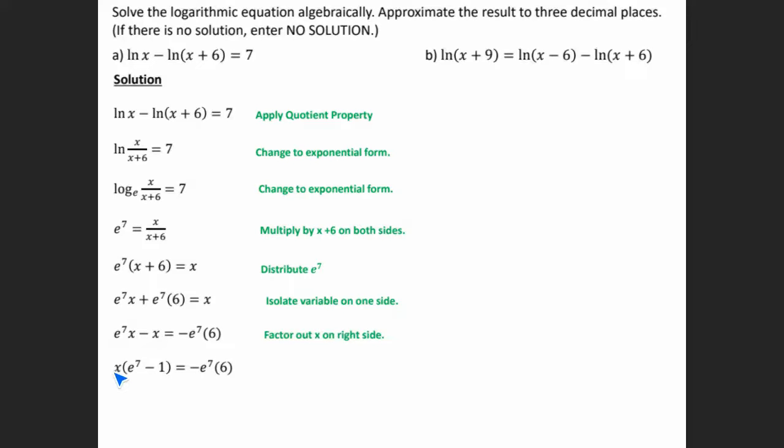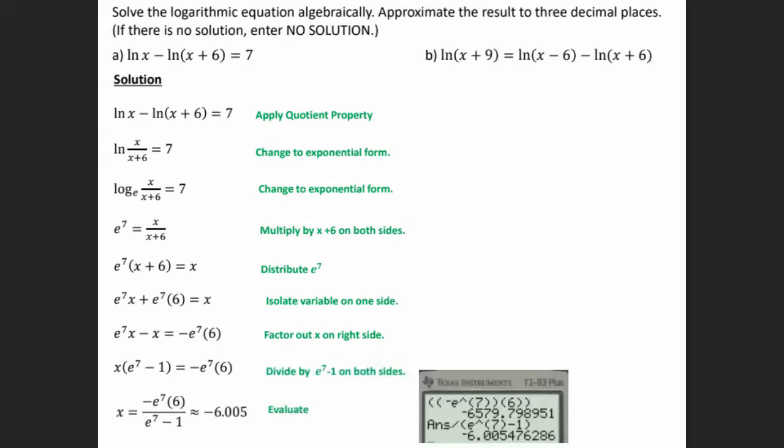If I factor out an x here, I get e to the 7 minus 1. Finally, if I divide by that parentheses, then I'll have x by itself. So divide both sides by e to the 7 minus 1. So we end up with negative e to the 7 times 6, divided by e to the 7th power minus 1.